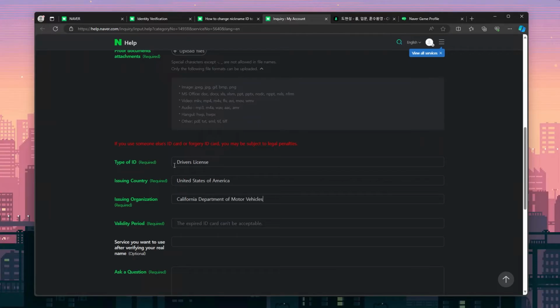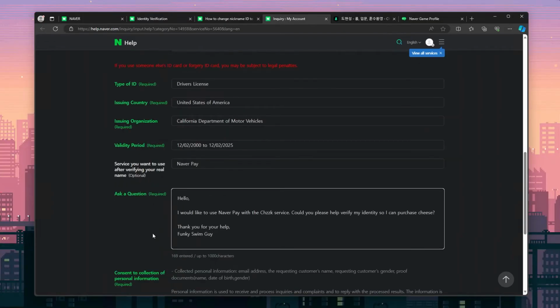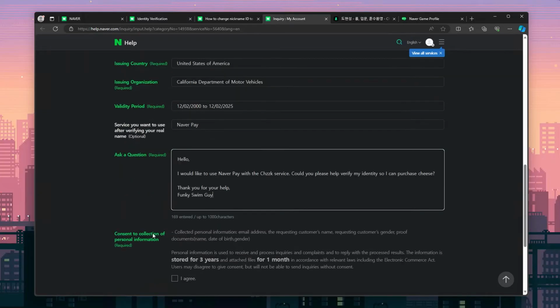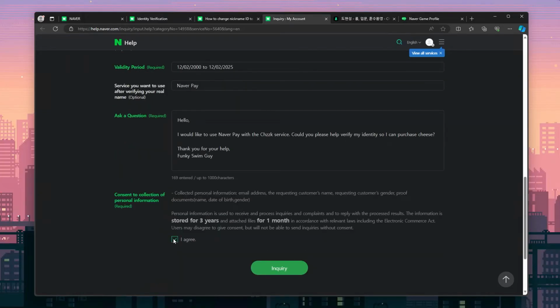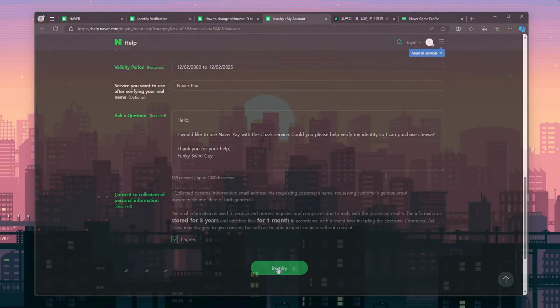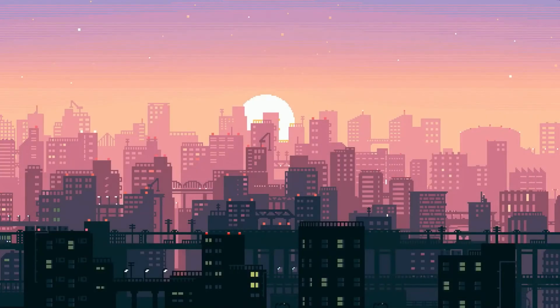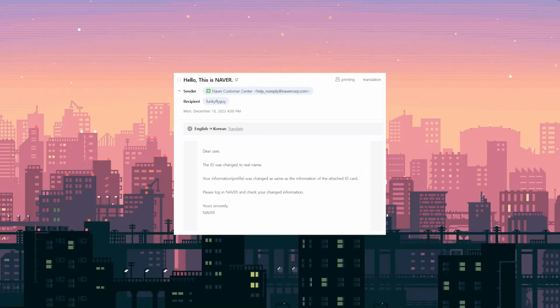You can enter Naver Pay or CHZZK as a service you would like to use, and in the question box, enter a short note asking if you can get help verifying your identity. Check the Agree box and click the Inquiry button once you are ready to submit the form. It may take a few business days for Naver support to respond to your request. However, I received my confirmation in less than 24 hours to my Naver email.